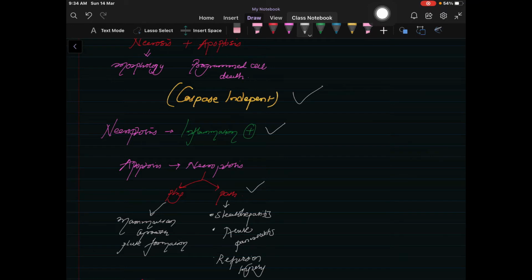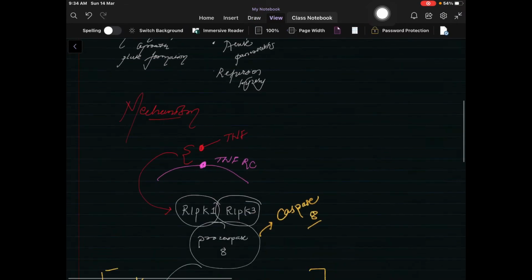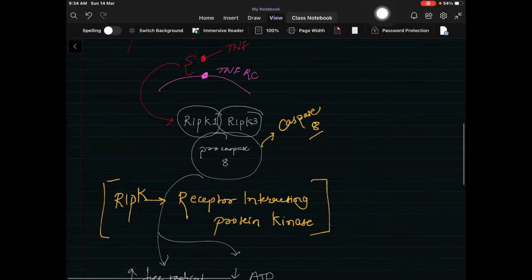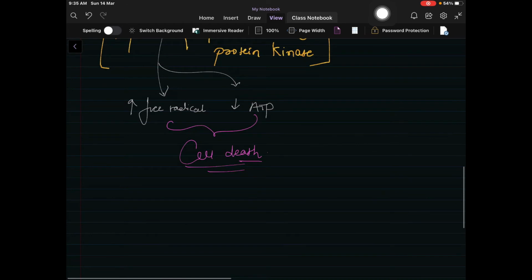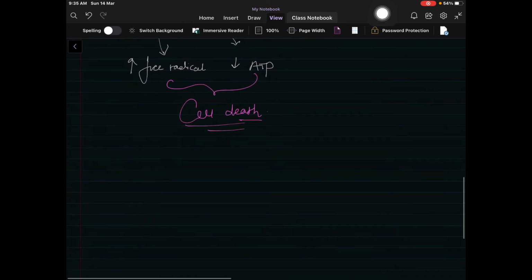As physiological we have mammalian growth plate formation, and in pathology it is steatohepatitis, acute pancreatitis or reperfusion injury. And this was the quick mechanism of the receptor interacting protein kinase, which leads to an increase in free radicals and decrease in ATP, leading to cell death.